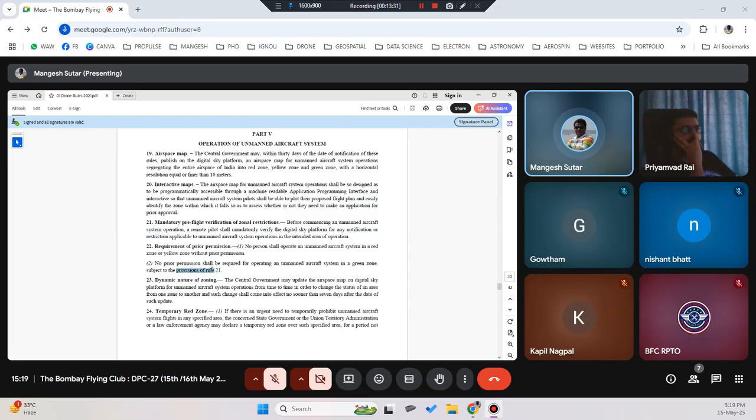Provision to rule number 21. That means you need to see whether there are any restrictions or zonal restrictions. Dynamic nature of zoning: we said that the central government at any given point in time can make changes to the zones.